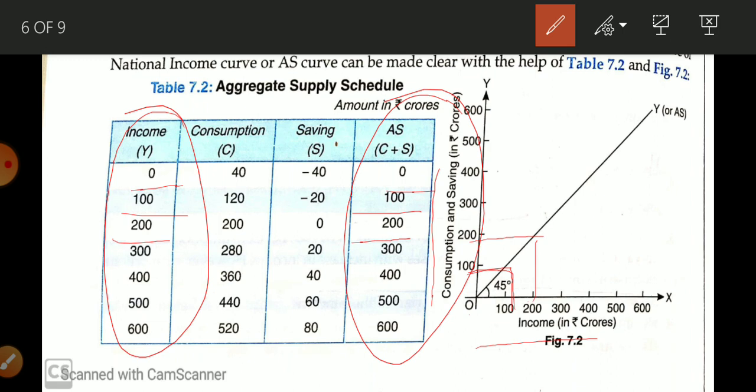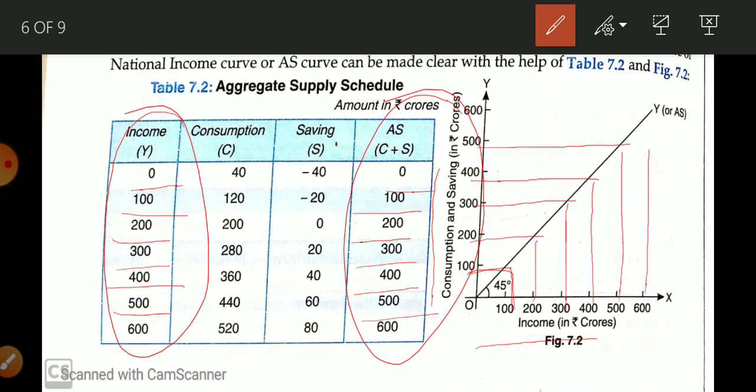Okay, when income is 300, aggregate supply is also 300, and when it is 400, AS is also 400, and when it is 500, it is 500. Okay, and when your income increases to 600, so AS also becomes 600.